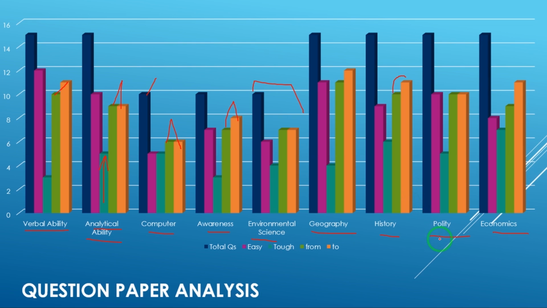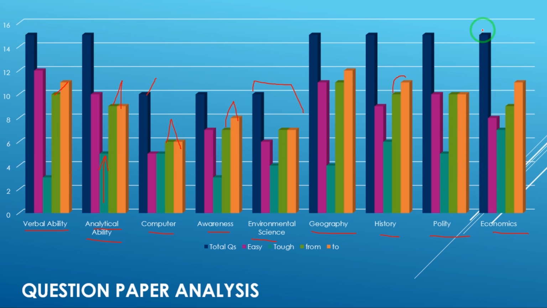Another section was polity. 15 questions were also asked in this section, and about 10 questions were of basic nature, or you can say average questions, and it was essential for aspirants to at least correct these 10 questions from this section. Last section was based on economics.